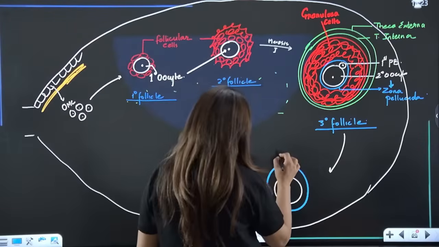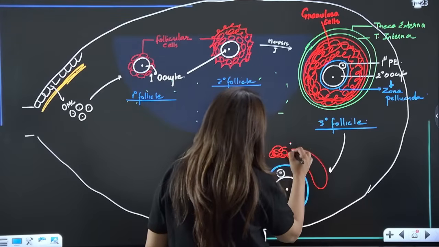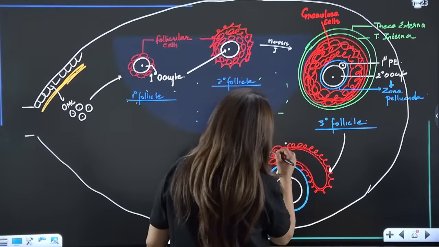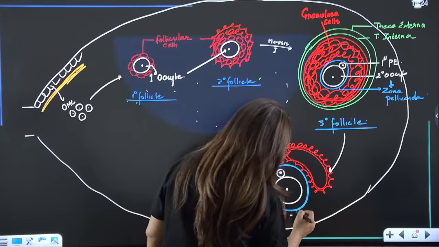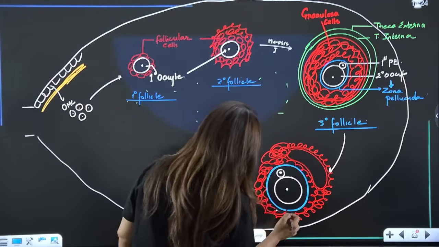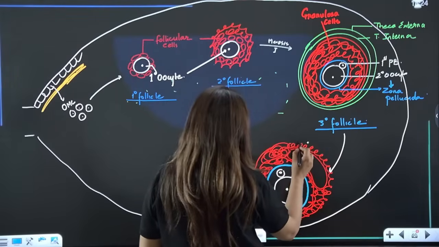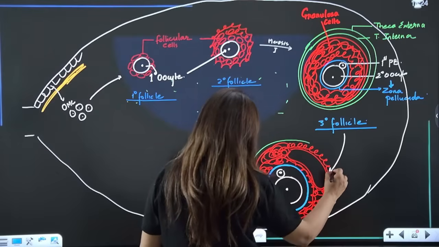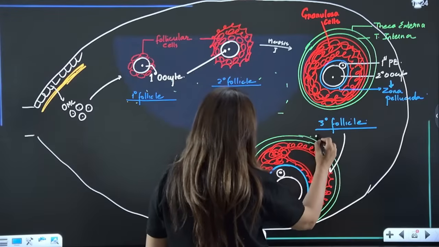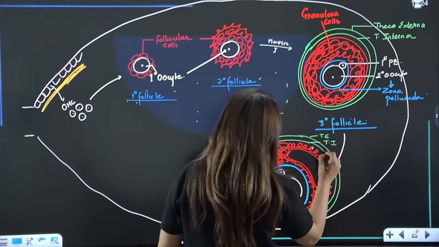Now granulosa cells are going to secrete a fluid which will form a cavity. So this will be all granulosa cells, and they have formed a cavity around this. So these are all follicular cells. Is it clear? And then we do have this theca externa and interna. This is theca externa, theca interna. The red ones are the granulosa cells.